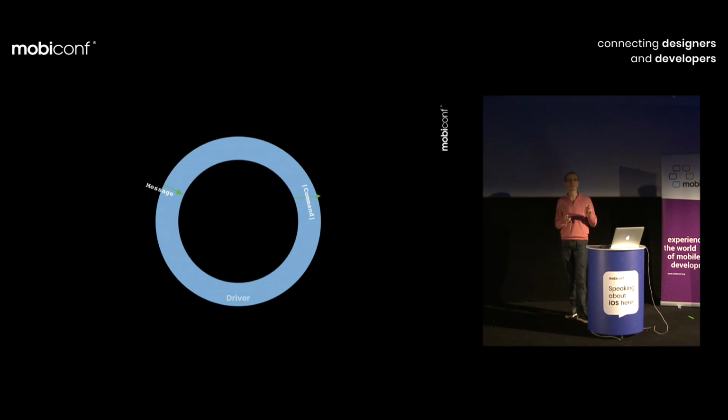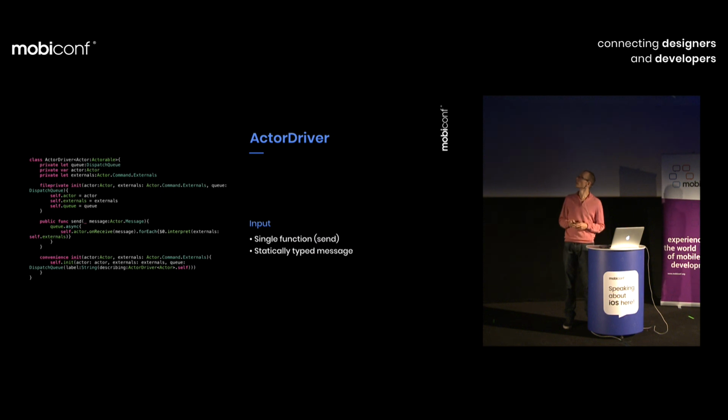So we have to implement once a generic type that will do the queuing. I think it's not important at the moment to read what's going on there. I would just like to inform you that there is only one publicly available function to send a message to our actor, and that it takes a strongly typed message. Why do we want a strongly typed message?